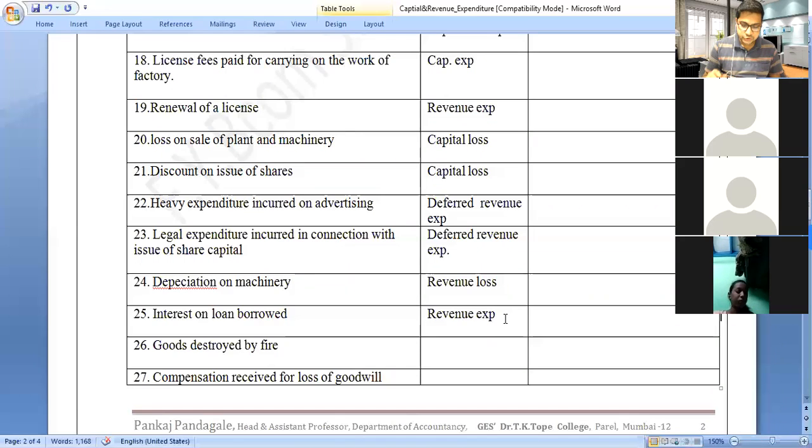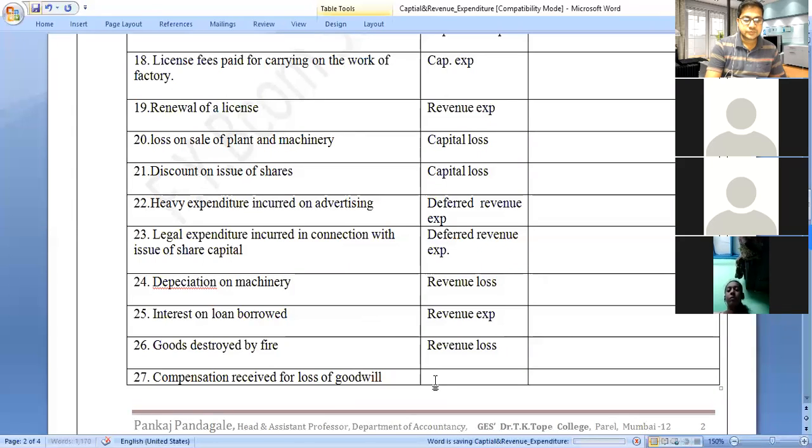Next, goods destroyed by fire. It is a loss, but this loss is called a revenue loss, because the goods destroyed are stock, a trading asset. The destruction of stock in trade is considered as a revenue loss.